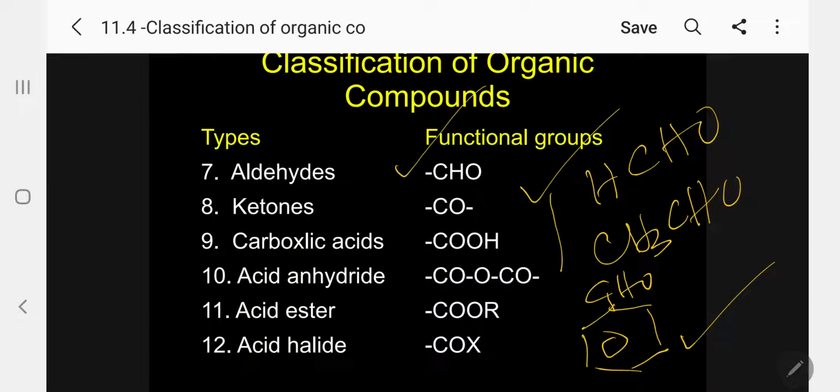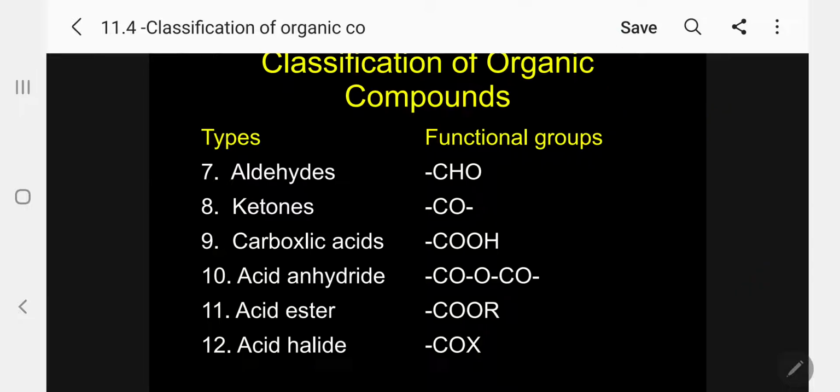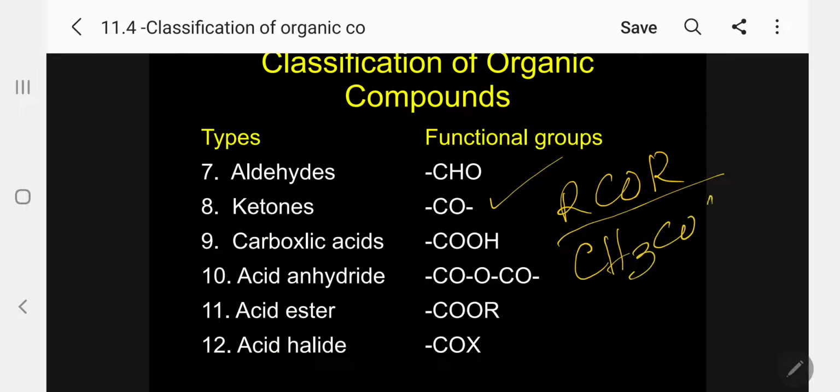Whenever I am discussing the functional group, you have to keep in mind aliphatic as well as aromatic. Here I am giving only the functional group. This is applicable both for aliphatic and aromatic. Okay, let me go for the next one, ketone. Ketone, general formula RCOR. This is the general formula. The first member is acetone, aliphatic. Aromatic, first member is acetophenone. Kindly follow.